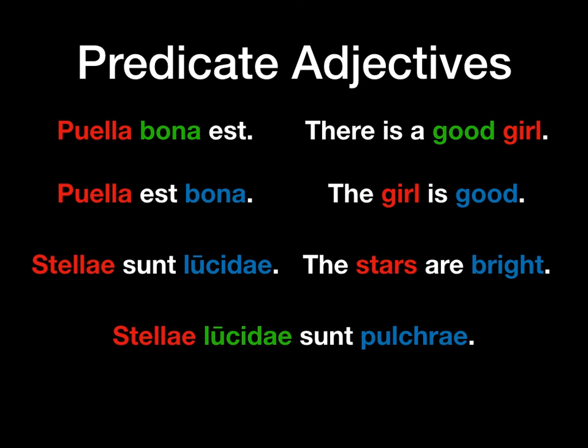In the first sentence, we made lucide, which is an adjective meaning bright, the predicate adjective of stellae, which is a noun. In the second sentence, we made lucide attributive, an attributive adjective modifying stellae. Then we used another adjective, beautiful, pulchra, and we made that the predicate adjective.